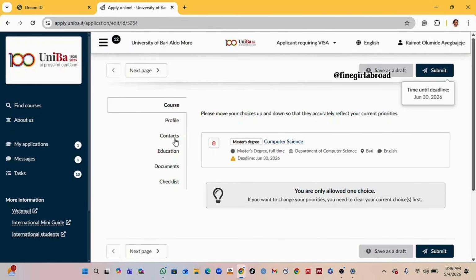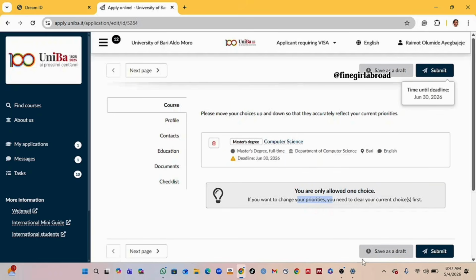Here we have to fill in all this particular section before we can submit the application. This is the course section, where I already chose computer science, and you can see the deadline is June 30. For this program you are only allowed one choice. Some schools allow you to choose two programs with one application fee, but here you can only choose one program per application fee.